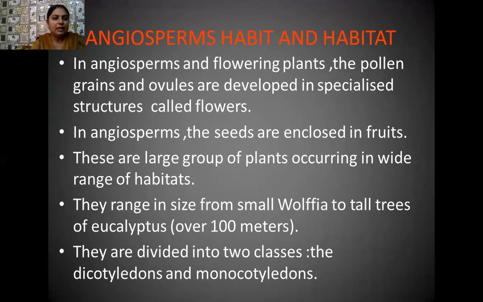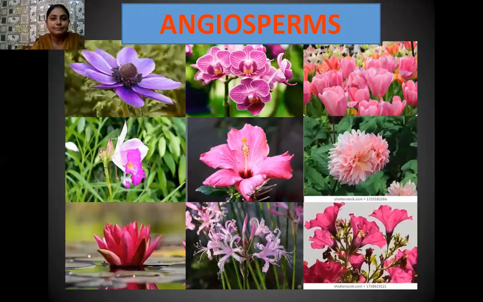These angiosperms are broadly divided into two classes, dicotyledons and monocotyledons, depending upon how many cotyledons the seeds have. So if the seed has two cotyledons, then such a seed is known as a dicot. And if a seed has one single cotyledon, then such seeds are known as monocot seeds.